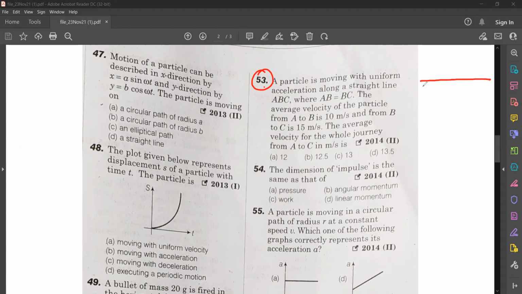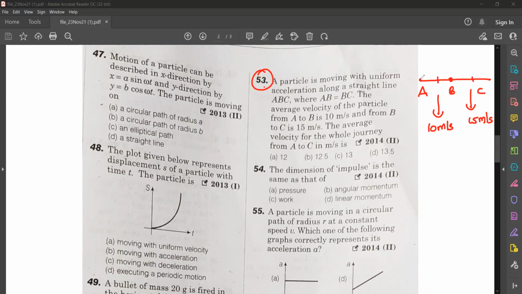So here it is moving in a straight line ABC, where AB is equal to BC. The average velocity of the particle from A to B is 10 meter per second. From B to C is 15 meter per second. The average velocity of the whole journey is.